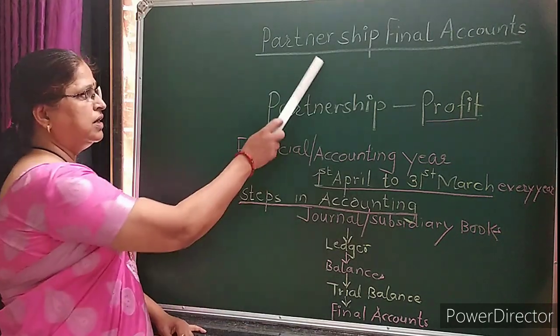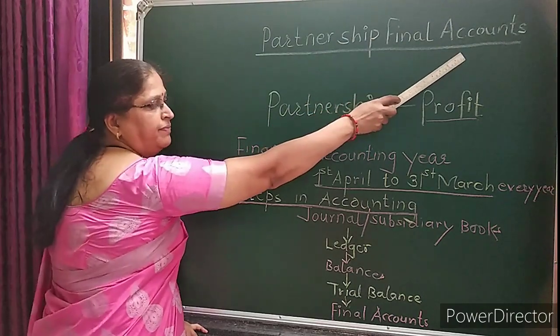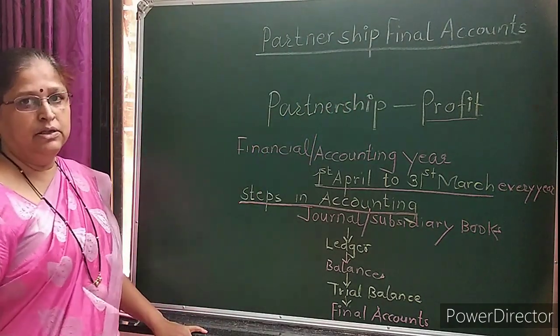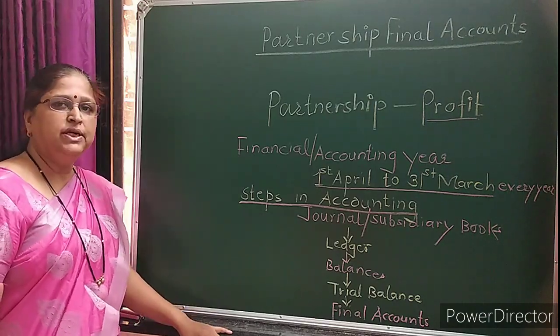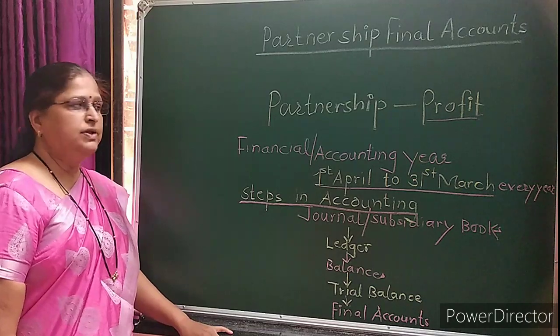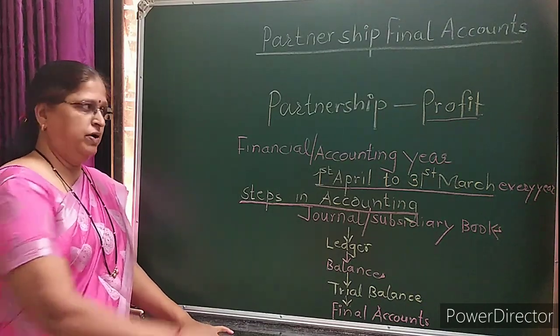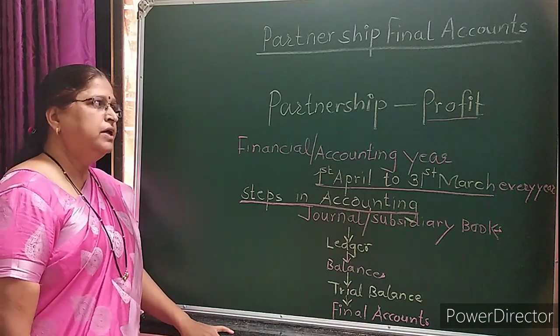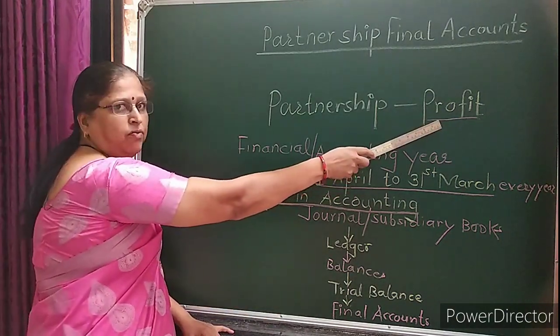Today we are going to start with partnership final accounts. In the last chapter we have seen what is partnership. It is an association of two or more persons carrying on a business with a view to earn profit. So the main aim of any business is to earn maximum profit.